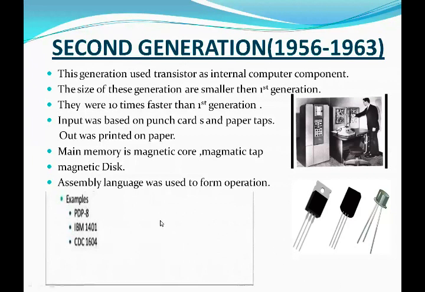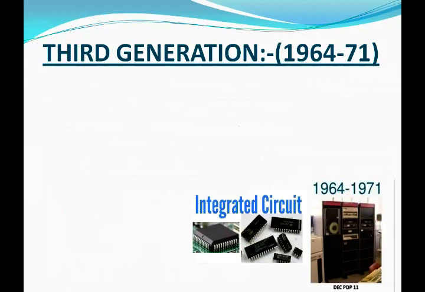IBM abbreviation of International Business Machine. 1401. CDC 1604. CDC abbreviation of Control Data Corporations. Generation of computer. Usage on third generation computer is 1964 to 1971.